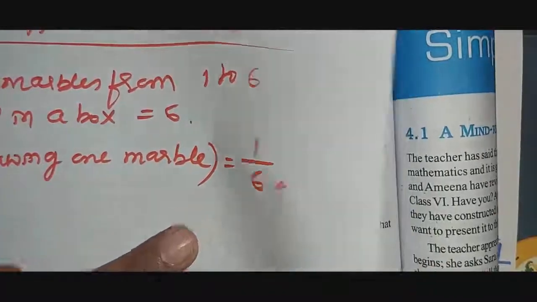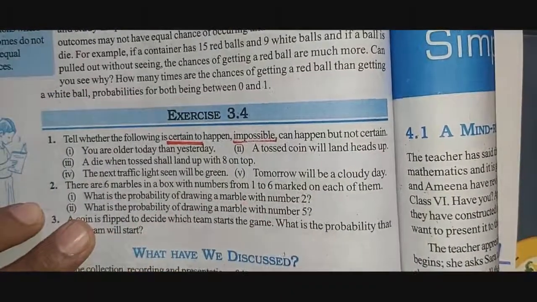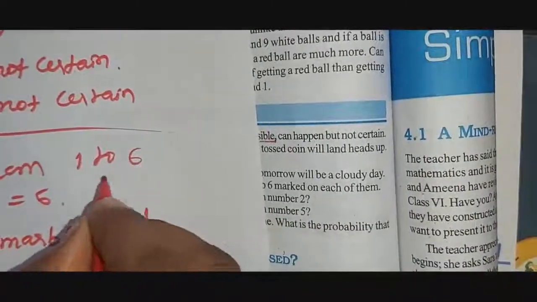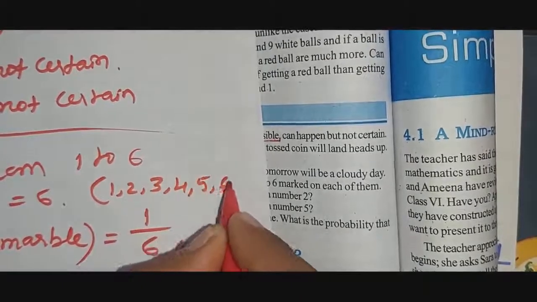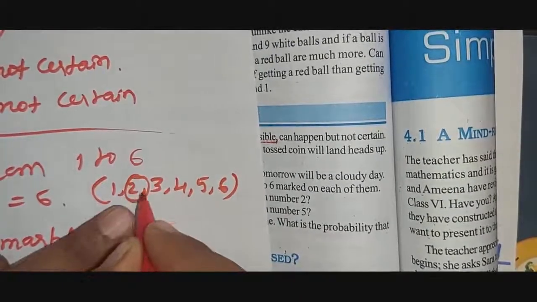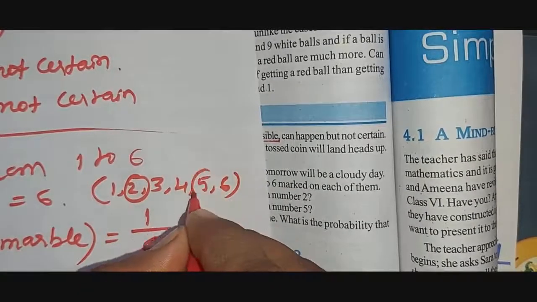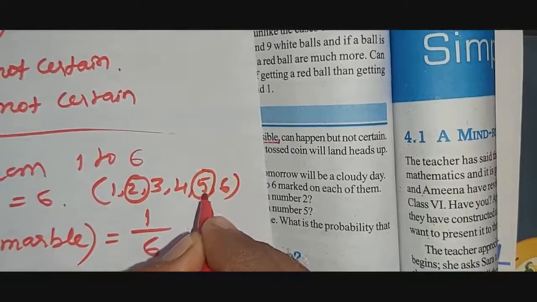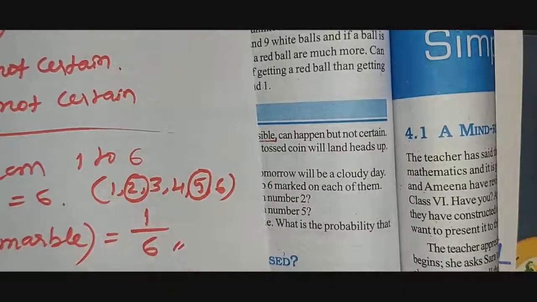Because see the question here: what is the probability of drawing a marble with number 2? See here, I will write 1 2 3 4 5 6. Here, 2 is having only one number, right? Now see, 5 is also the second question. 5 is also having how many numbers? Only one number, right? Therefore this is also 1 by 6, the right answer.